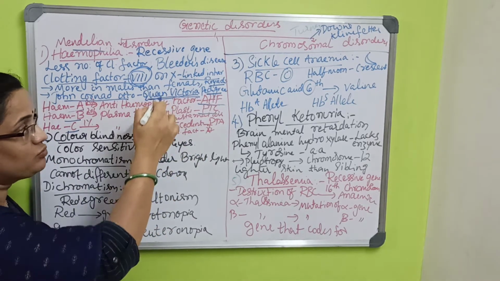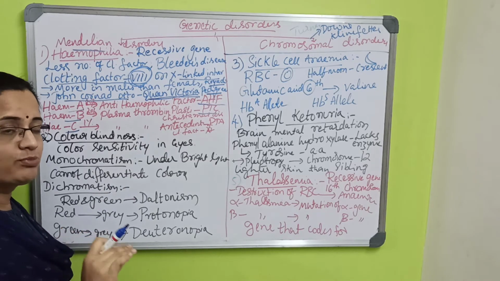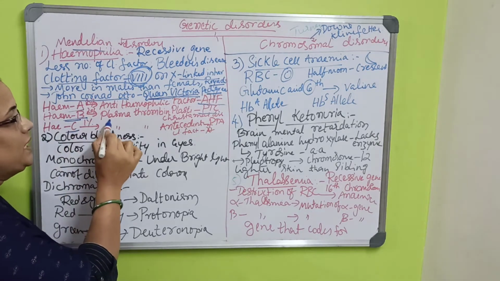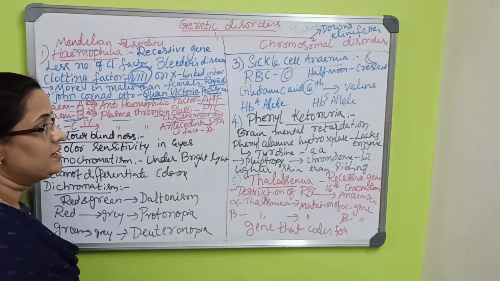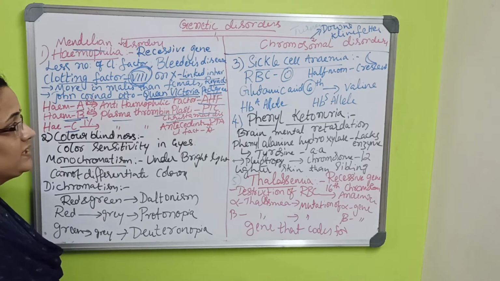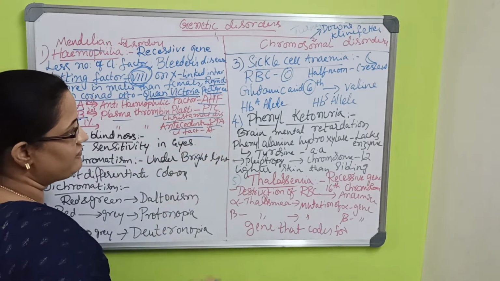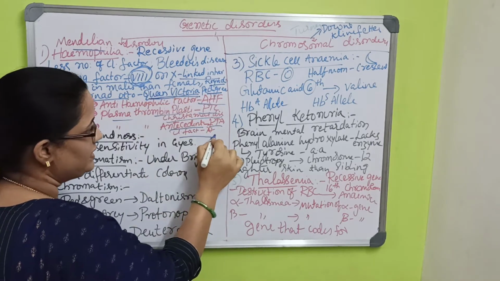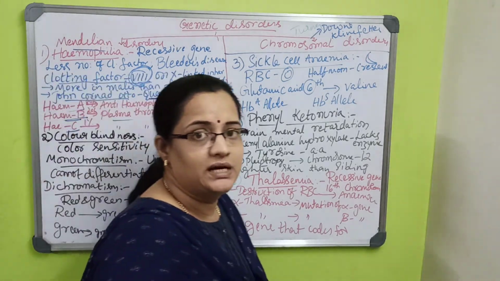Hemophilia A is what occurred in the royal family, about 80%. Hemophilia B, plasma thromboplastin component, is also called Christmas disease. Hemophilia C is plasma thromboplastin antecedent, PTA. The clotting factor here is the 8th, and here it is the 11th. Okay, this is about hemophilia.